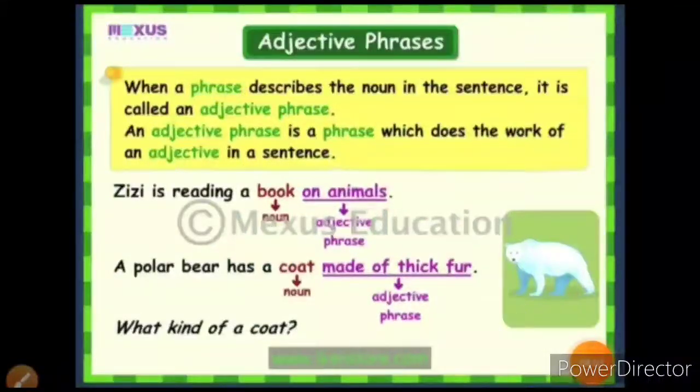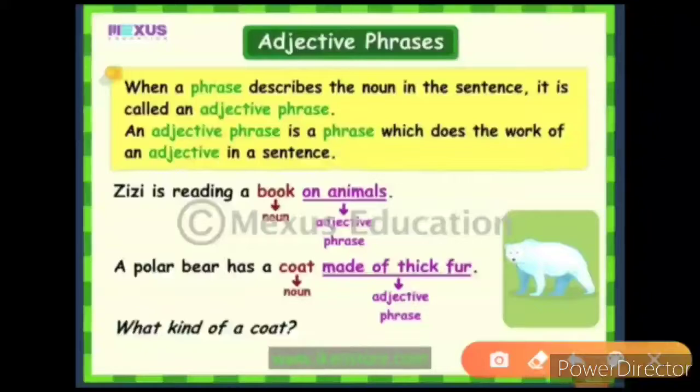Now we come to another example. I have taken a screenshot so that I can explain it further. Adjective phrase, again look at the definition: when a phrase describes a noun in a sentence, it's called an adjective phrase. An adjective phrase is a phrase which does the work of an adjective. Again, Zizi is reading a book on animals. Now if you look at this, a book on animals, over here on animals is your adjective phrase.